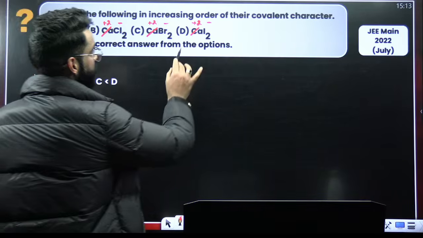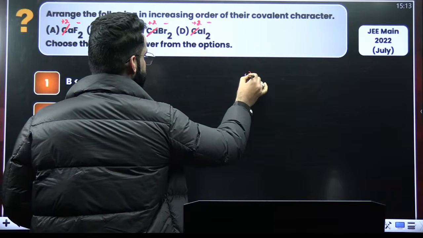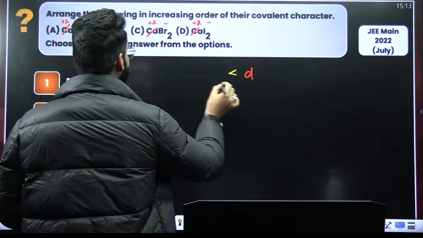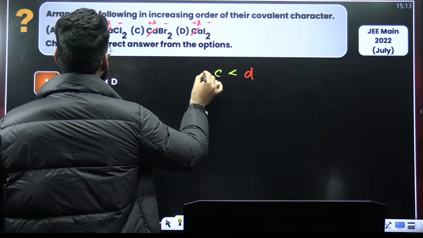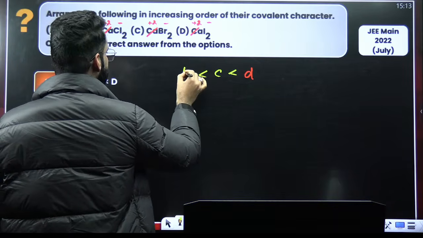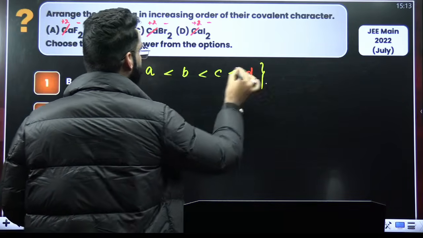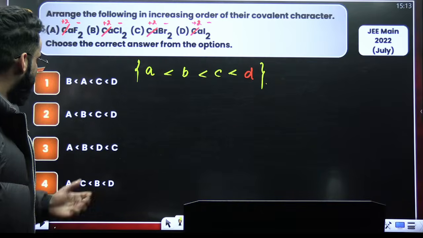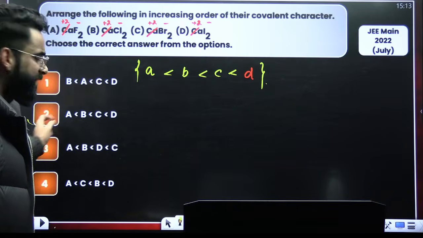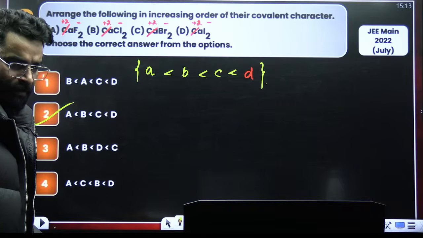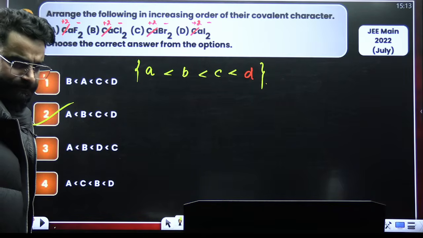So I think I was supposed to give the increasing covalent character. So it's going to be option D, which will be having maximum covalent character, followed by option C, followed by option B, and followed by option A. So this is the increasing order of covalent character which I was supposed to give. Correct? So what is the correct answer then? It's A, B, C, D only. Right? Perfect. I believe this is clear.